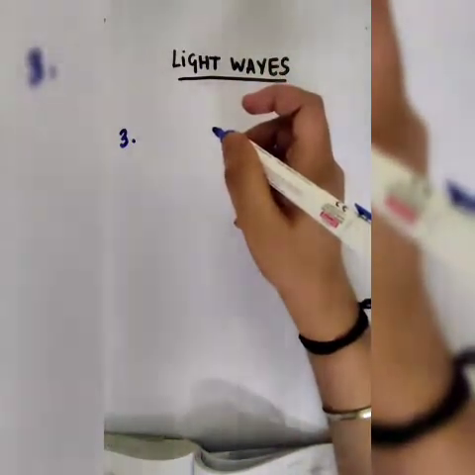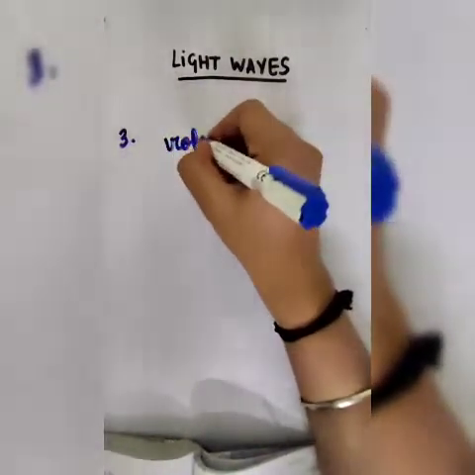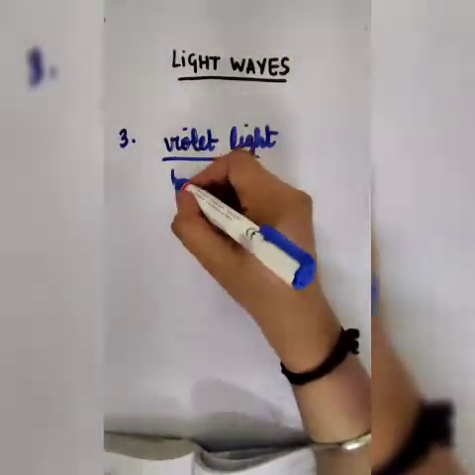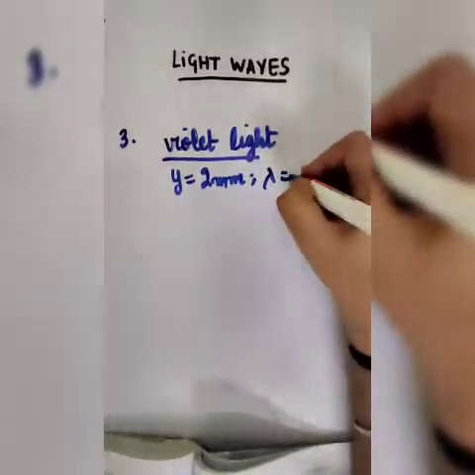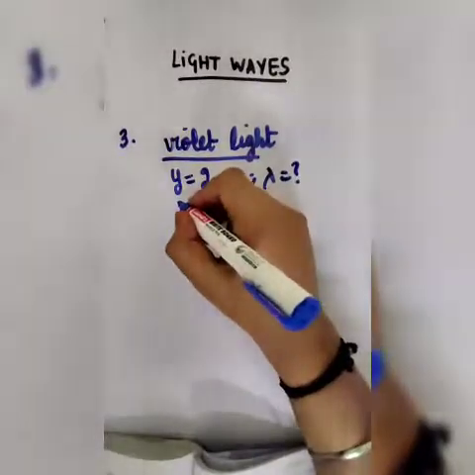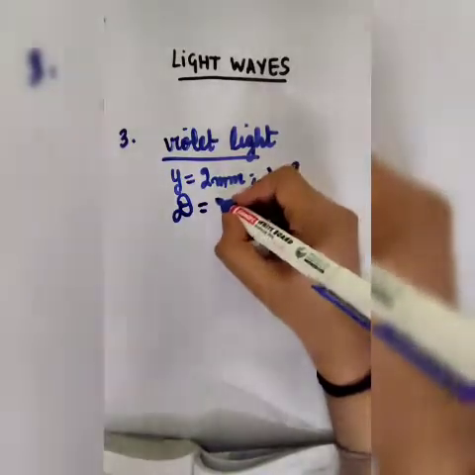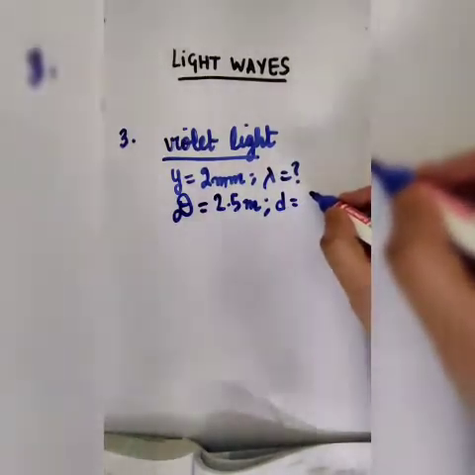Okay, now this question is on YDSE. In this question, we are given that a white light has been taken, and we are asked to find out the wavelength of violet and red light, and data is given. So first let us deal with the case of violet light. The distance from the central maxima is given to be 2 millimeter. Lambda we don't know, and D, which is the distance of the slit from the screen, is given to be 2.5 meter, and the distance between the slits is given to be 0.5 millimeter.